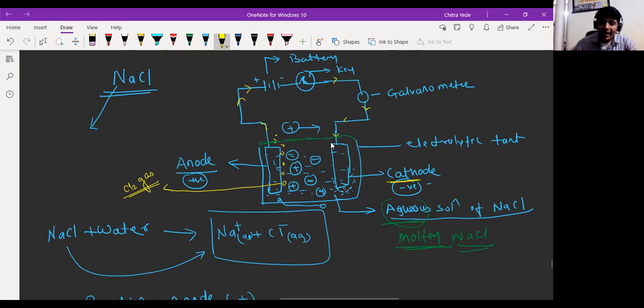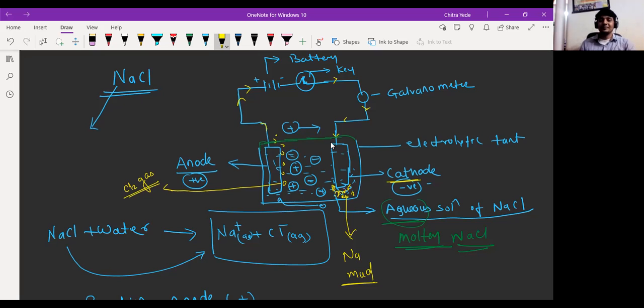Here at the cathode, sodium metal will get deposited, and that is called sodium mud. It can be separated, dried, and ignited in order to form pure sodium. Understood everyone? A very special feature of electrolytic reduction is that it does not require refining or purification, because we get 99.99% pure metal, sometimes we can say 100% pure metal, by electrolytic reduction.